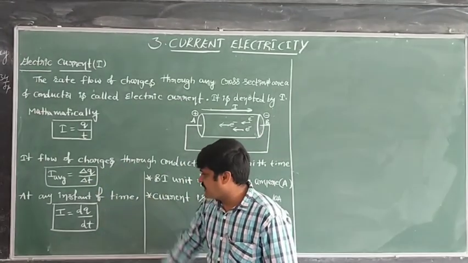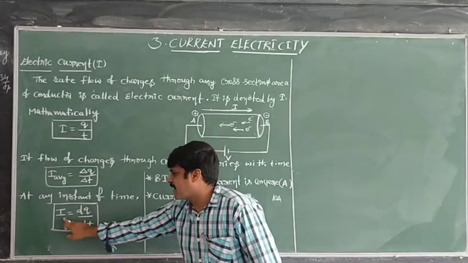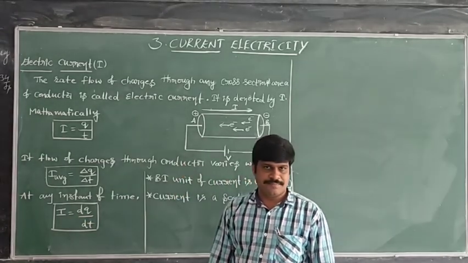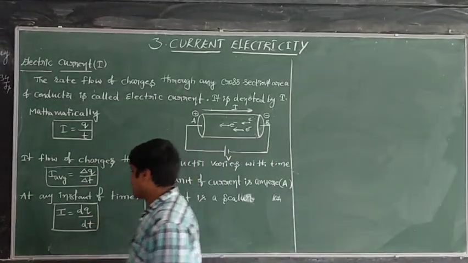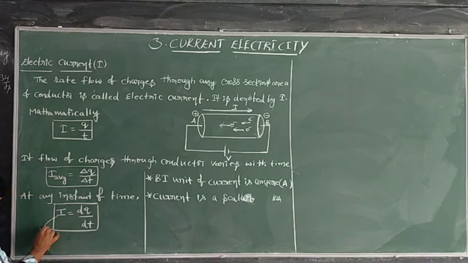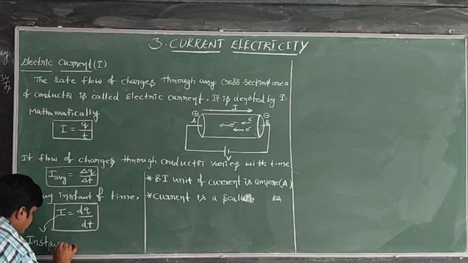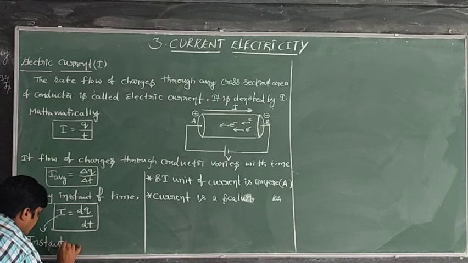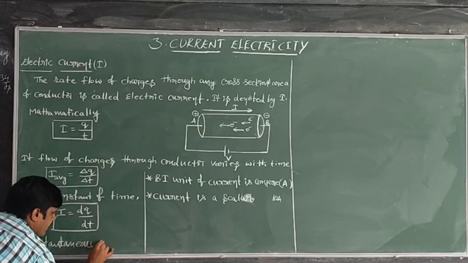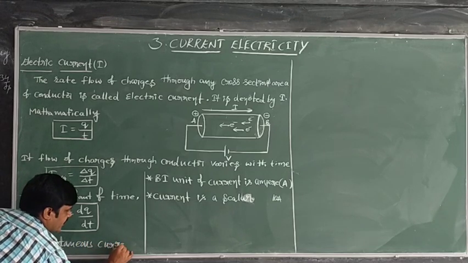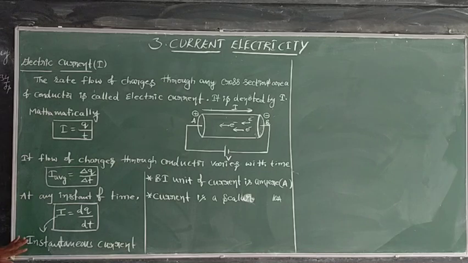At any instant of time, the current is dq by dt. This is the instantaneous current, the current at a particular instant of time.